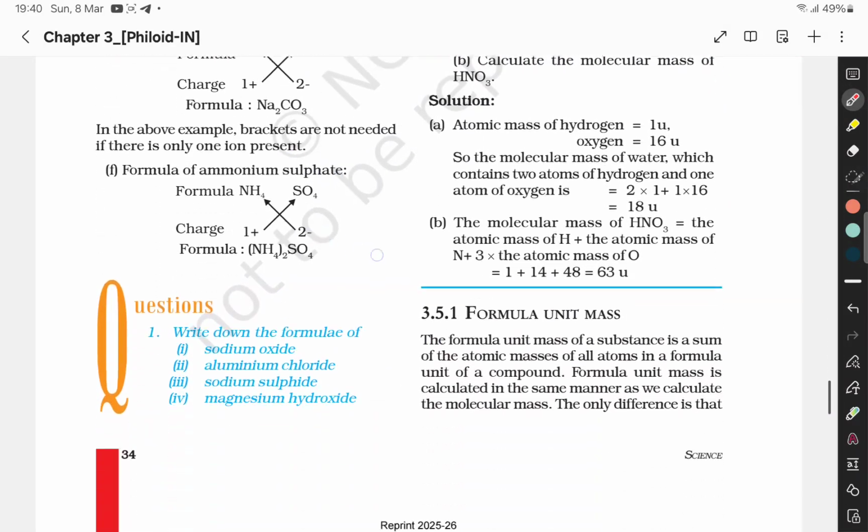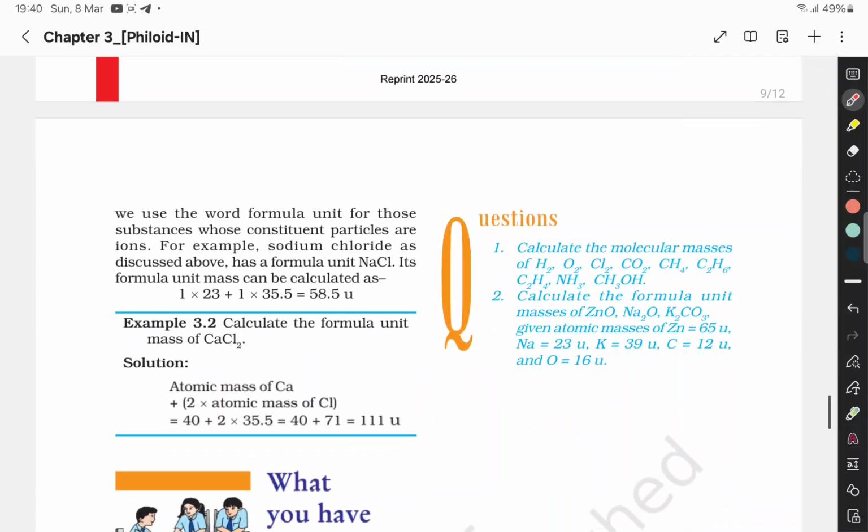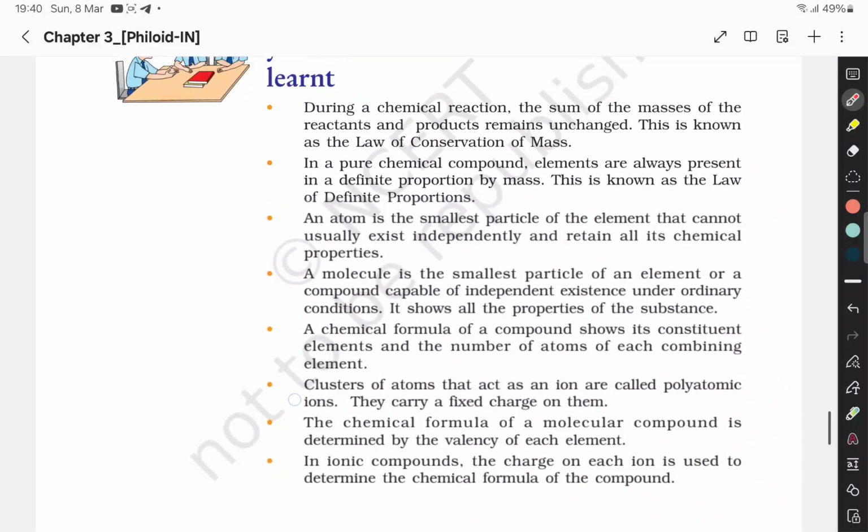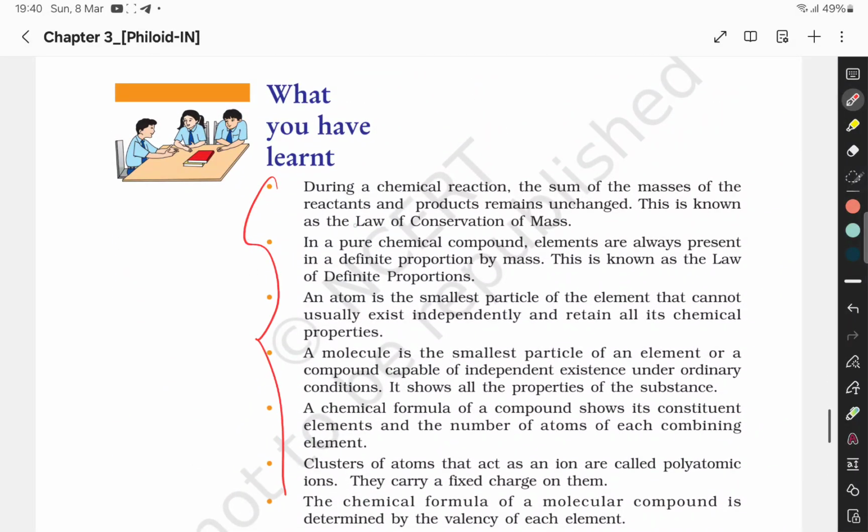Similarly, molecular mass. Now what we have learned here is that during a chemical reaction, the sum of the masses of reactants and products remains unchanged. This is known as the law of conservation of mass. In a pure chemical compound, elements are always present in a fixed proportion by mass. This is also known as the law of definite proportion.